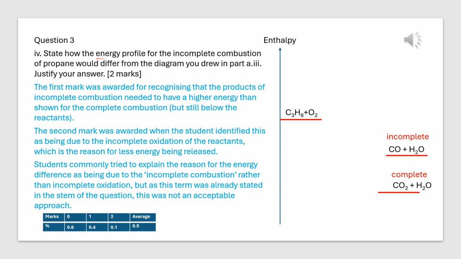Carbon monoxide is one of the products of incomplete combustion instead of carbon dioxide. Carbon monoxide can be further oxidized to carbon dioxide, so carbon monoxide's enthalpy is higher than carbon dioxide, and the energy released from incomplete combustion is less than that from complete combustion.